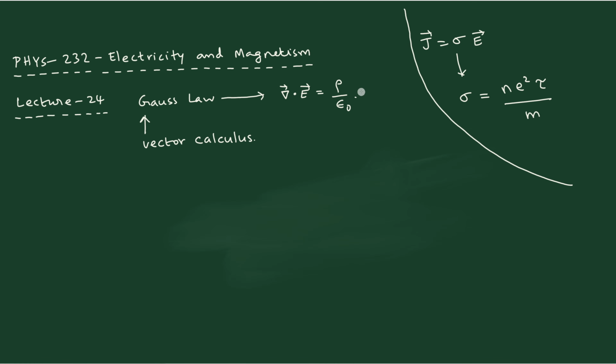Why do we want two types of forms, the differential form and the integral form? Sometimes one or the other form is more convenient to work with the equations. Whenever we are feeling comfortable, we will choose either this form or that form. That is the reason why we have both forms. So the first question is: how do you rewrite this equation into the integral notation? For that, we need some refreshment on vector calculus, if it is not already done.